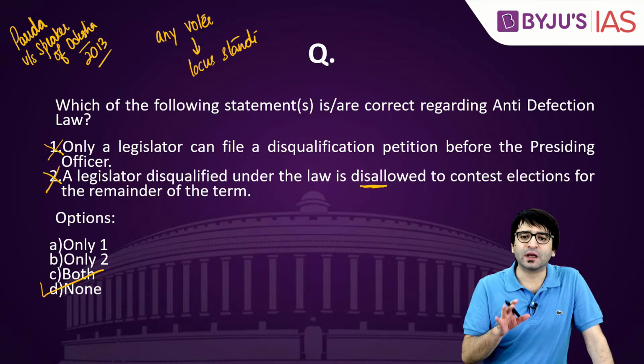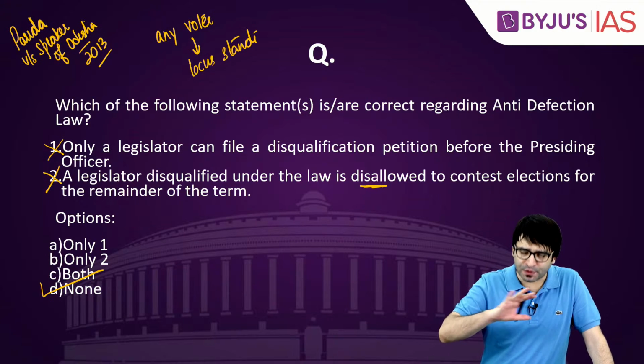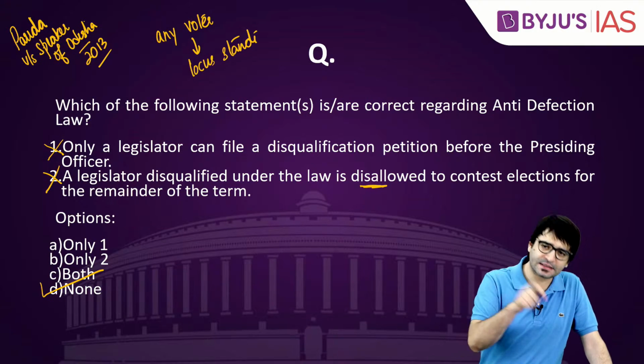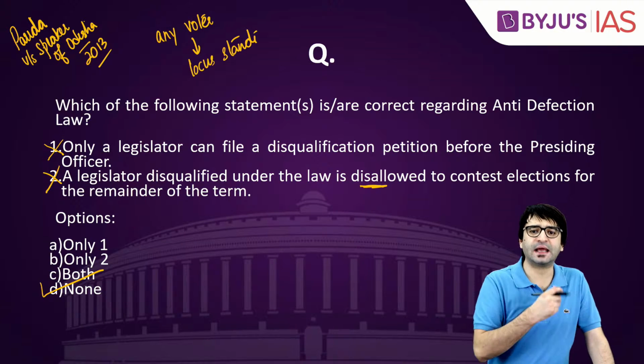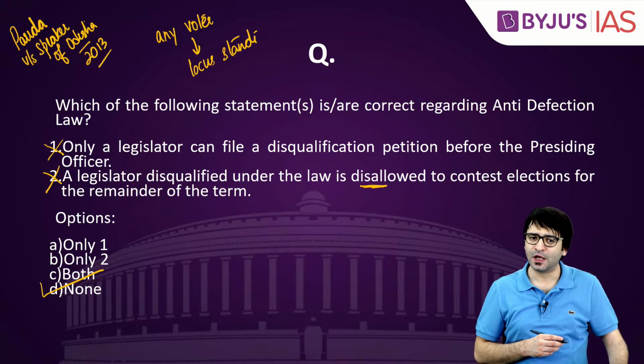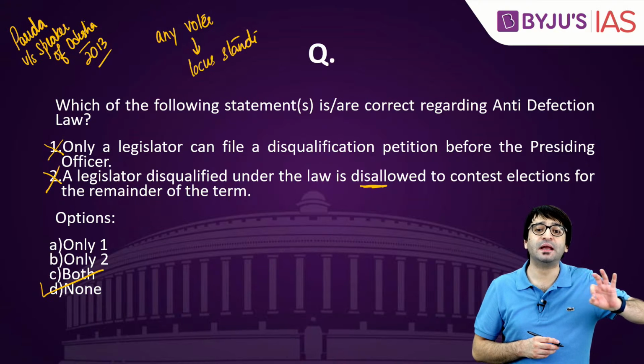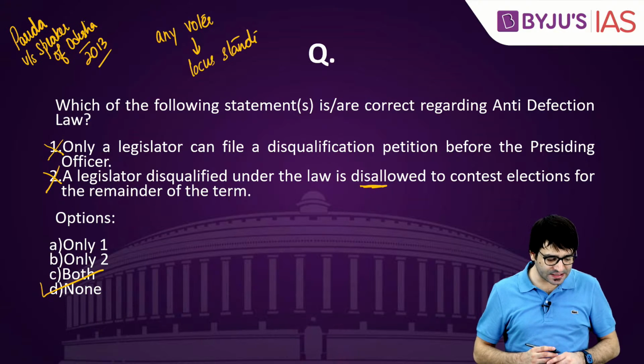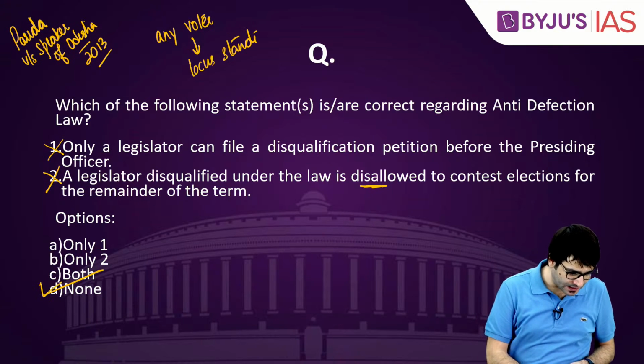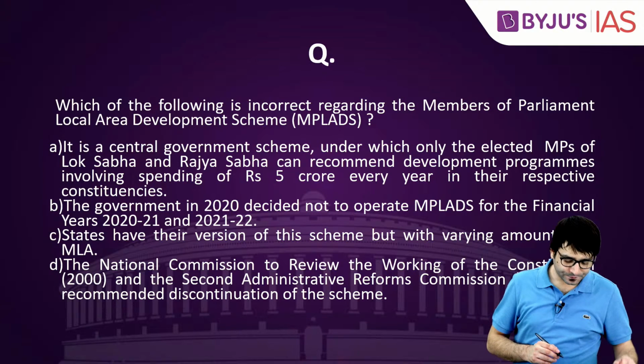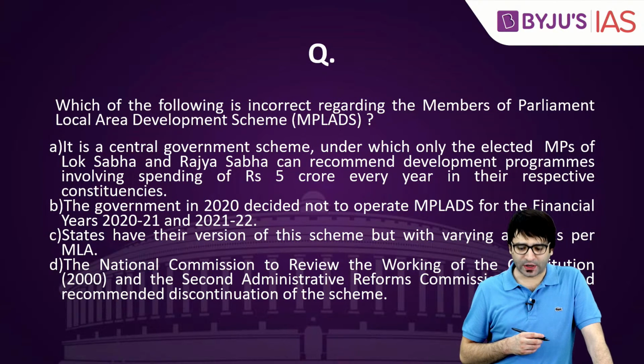So a person who has been disqualified can still contest the election again and get himself or herself elected. You are not disqualified for the remainder of the term. Both these statements are incorrect. D is the right answer. Let's look at another question.